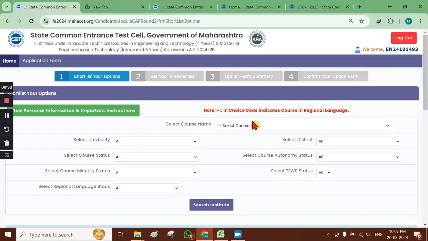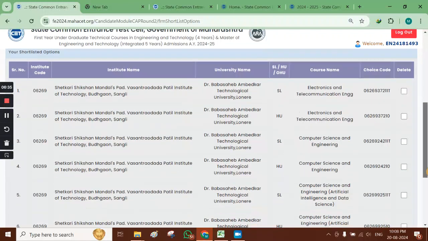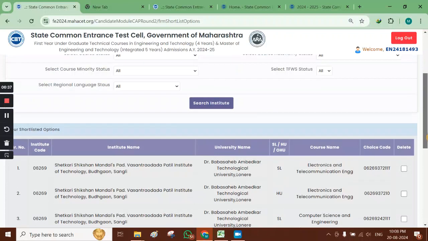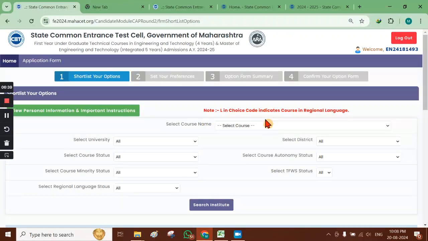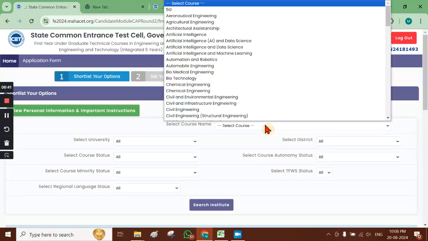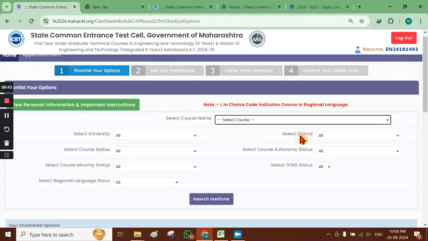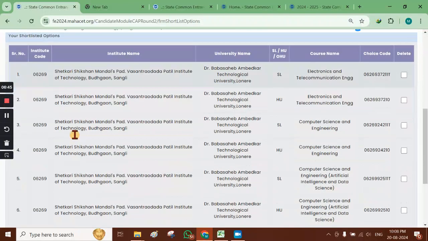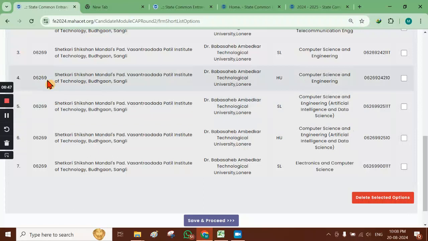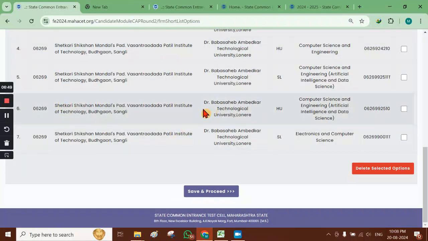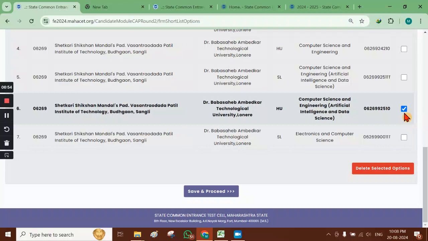Again, here, if any new colleges have to be added, then that can be done from here by selecting the courses. And if any of the options is to be removed from the existing list, then it can be deleted from here. You just have to select, click here and click on the delete option.